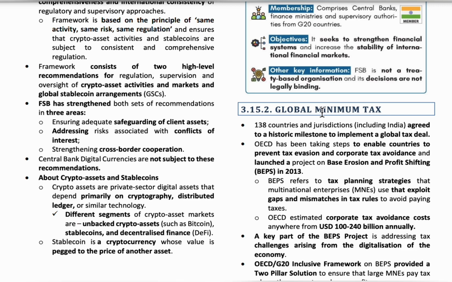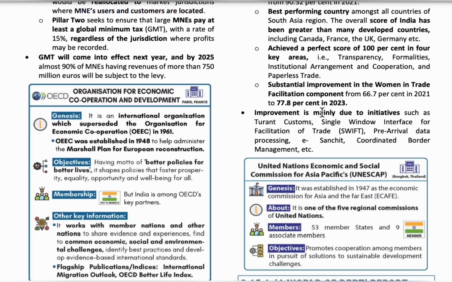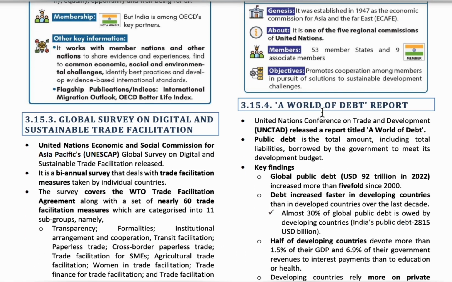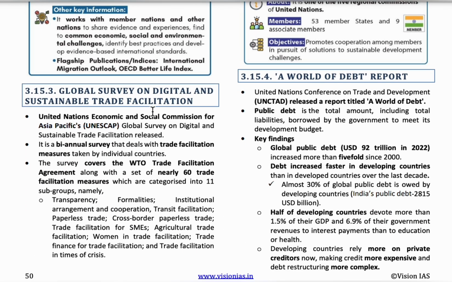Okay, so this is about the topic, and the next one is the global survey on digital and sustainable trade facilitation. Trade facilitation means regulating and improving trade. Under the United Nations Economic and Social Commission for Asia and the Pacific, a report on the global survey on digital and sustainable trade facilitation has been released.